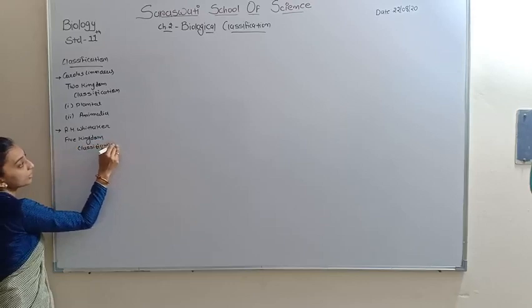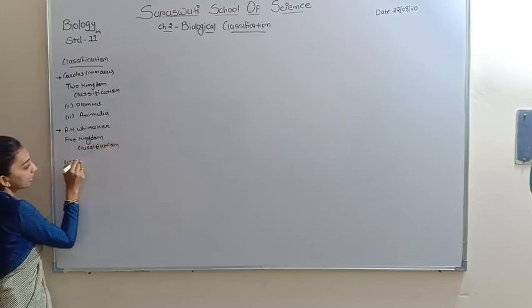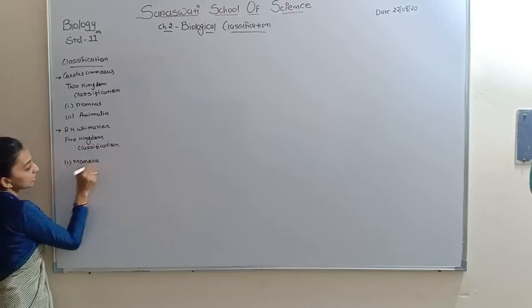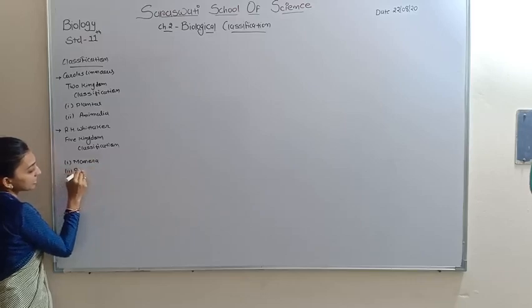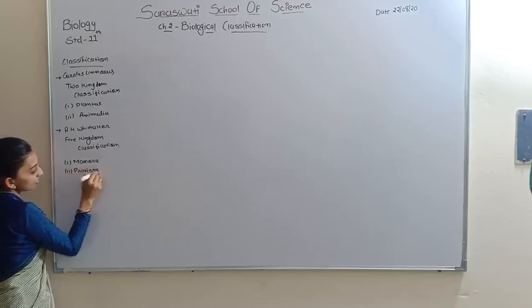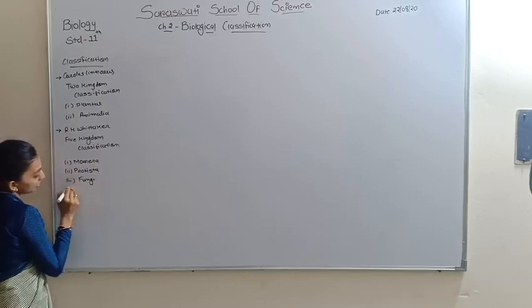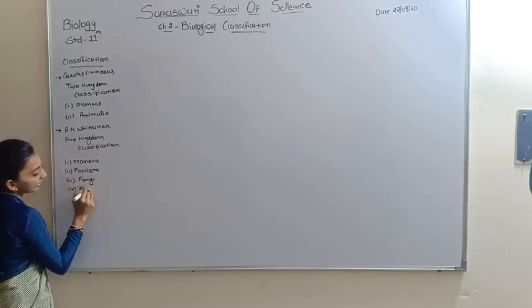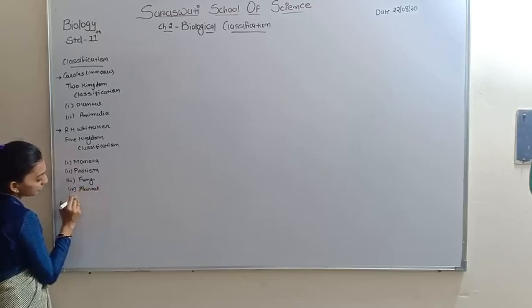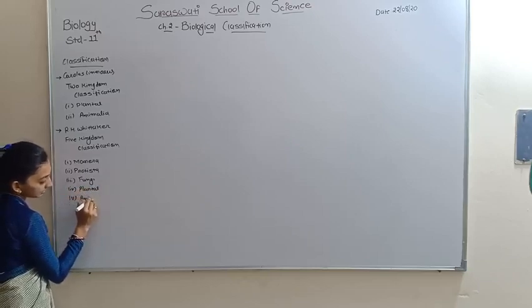These five kingdoms are: first, Monera; second, Protista; third, Fungi; fourth, Plantae; and fifth, Animalia.